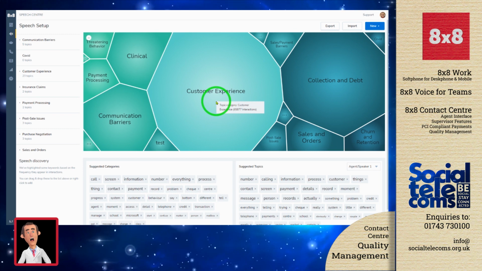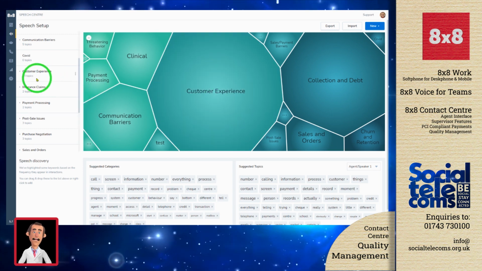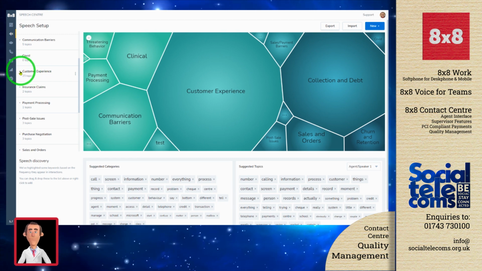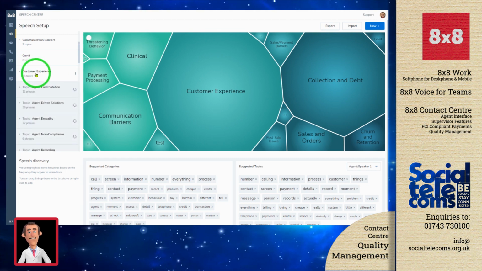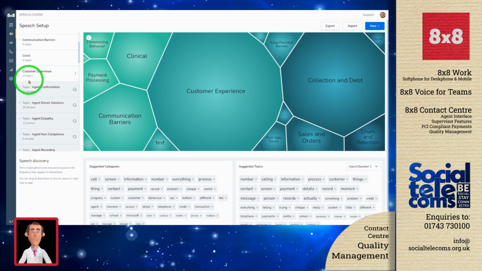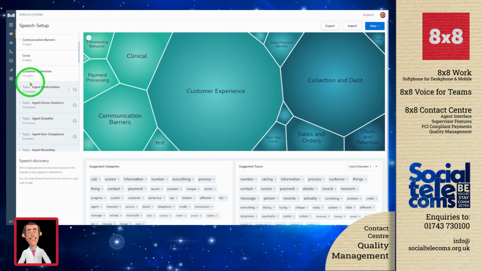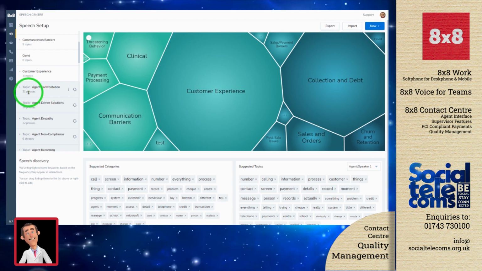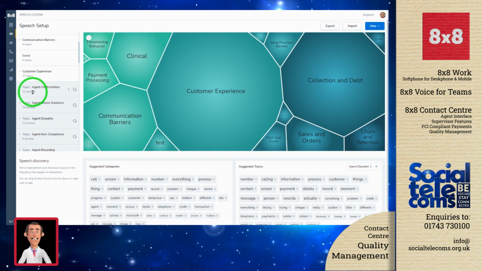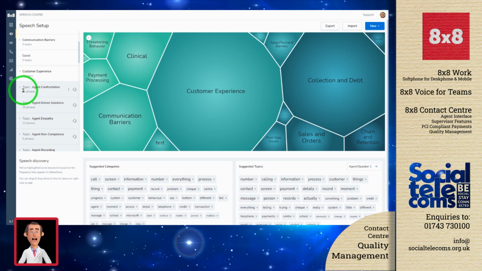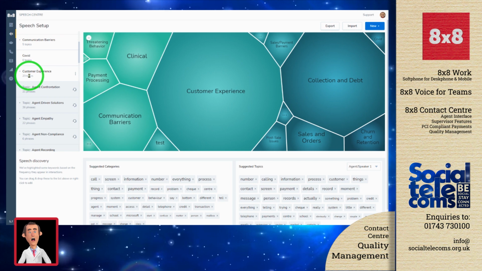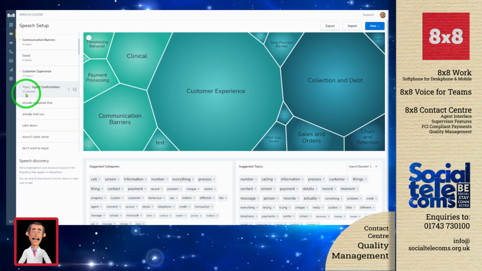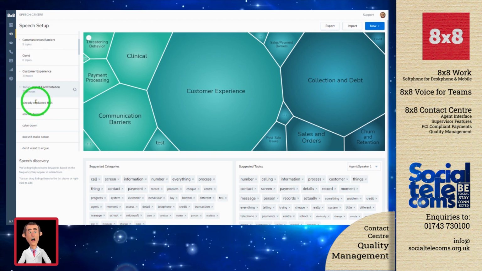And if I move over onto the left-hand side, it allows me to explain this. Here we can see we have that same customer experience category. And under the customer experience category, we have 23 topics. These are made up of agent-based topics, such as agent confrontation. And underneath that topic, we have the keyword phrases that we're looking for to match against that topic and then against the customer experience category at the higher level. If I expand the topic, we can see here some of the phrases that make up what we're searching for.